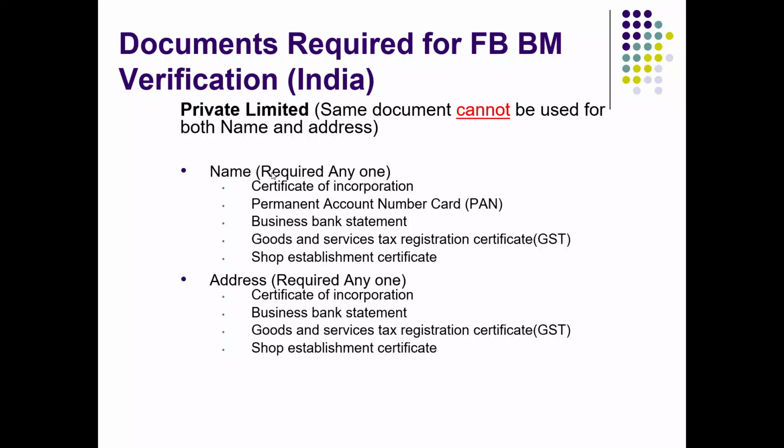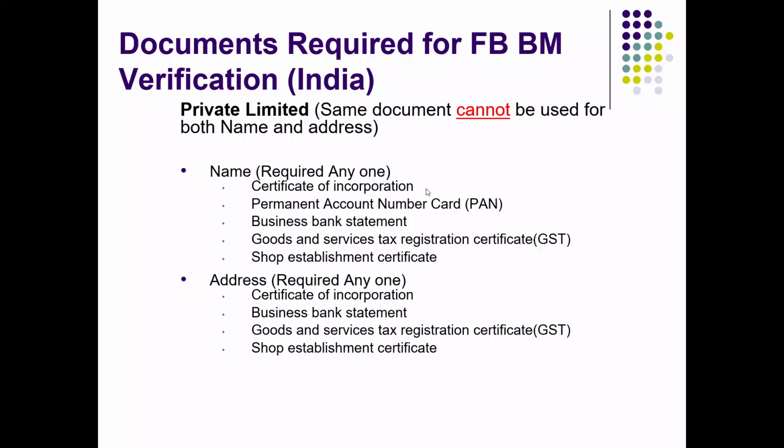Next we have a private limited company. So again, same point, guys. Same document cannot be used for both name and address. Please keep in mind, do not submit the same document for both name and address. For name, certificate of incorporation should be fine. It works best. If you don't have that handy, PAN card should be fine. And also keep in mind that recently the newer PAN cards which come in PDF form are password protected by the income tax department by default.